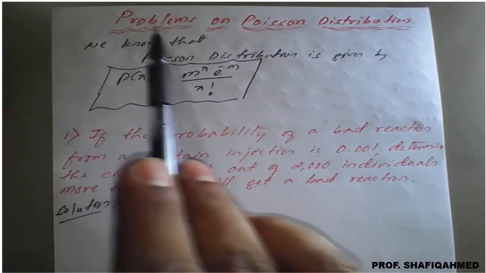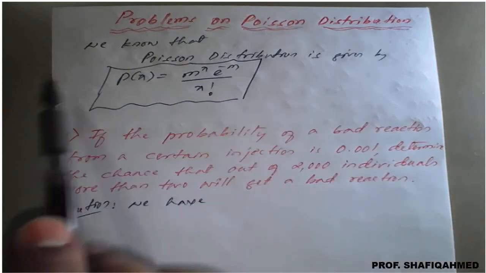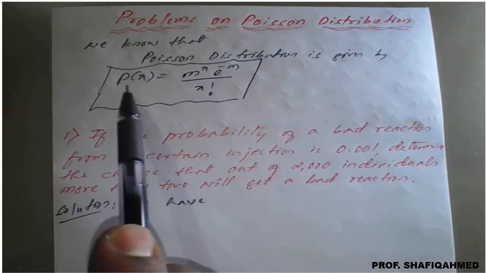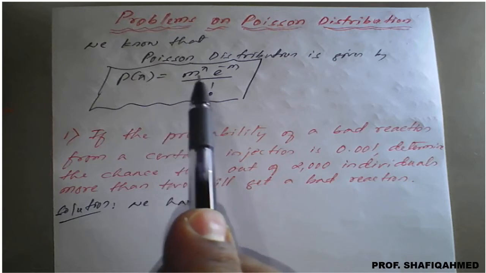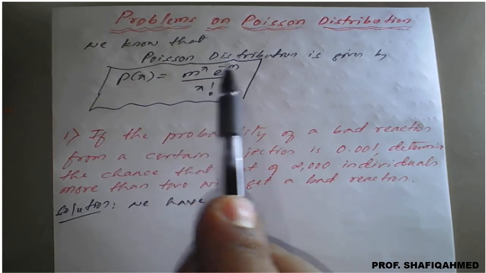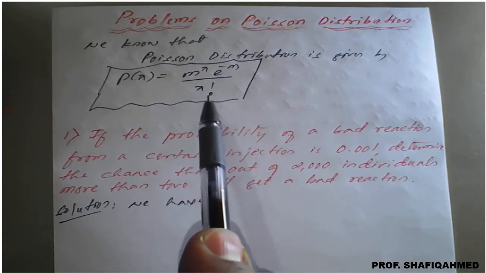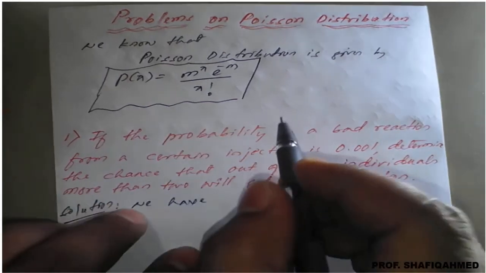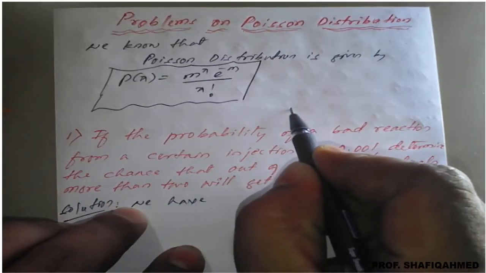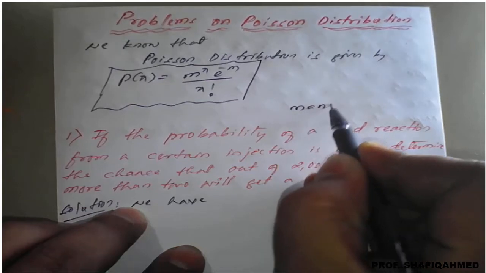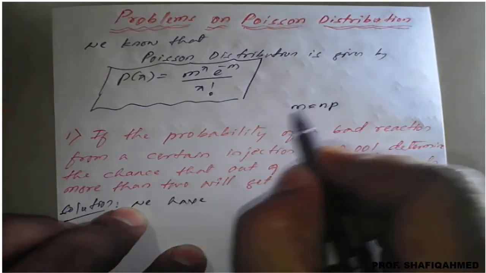Now, problems on Poisson distribution. We know that the Poisson distribution is given by P of x is equal to m raised to x, e raised to minus m, divided by x factorial. Remember, in a few cases m you have to consider as np, and you need to simplify for the problems here also.